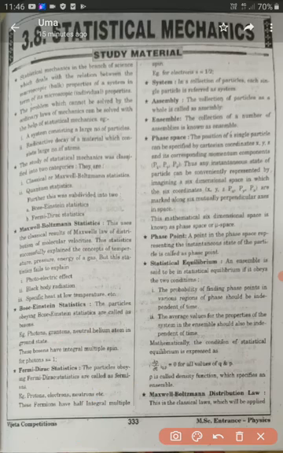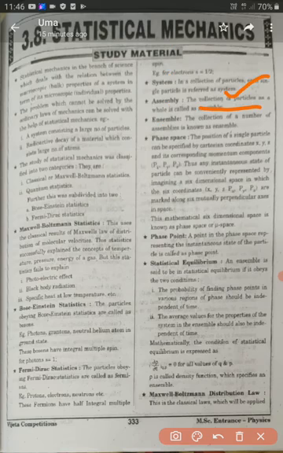Next, some definitions: system, assembly, ensemble, and phase space. System is nothing but each and every particle considered as a system. Assembly is the collection of systems, or the collection of particles.